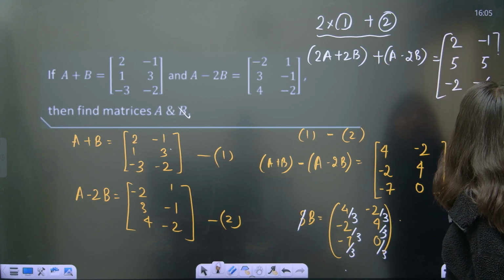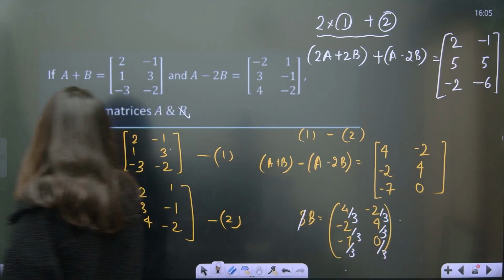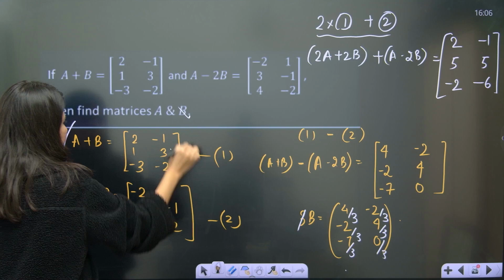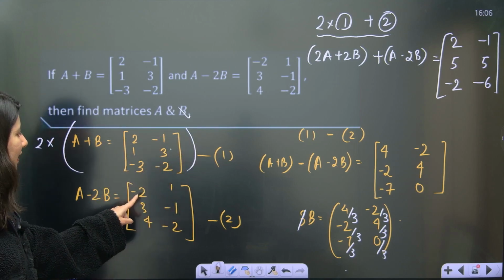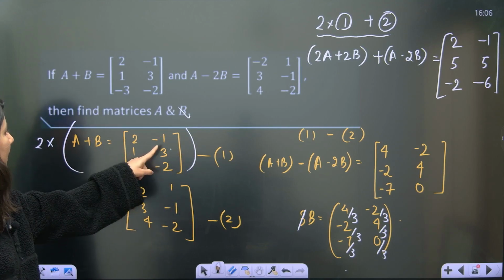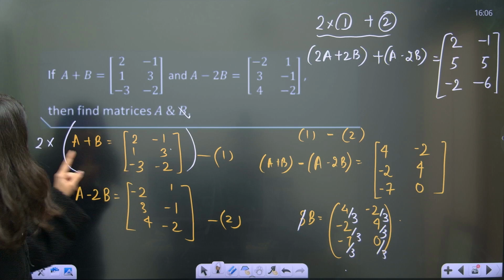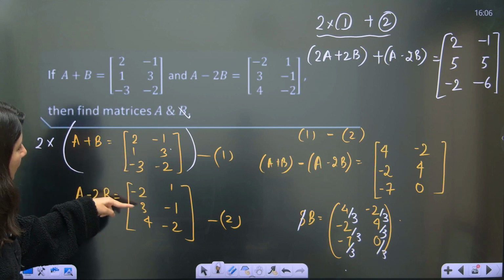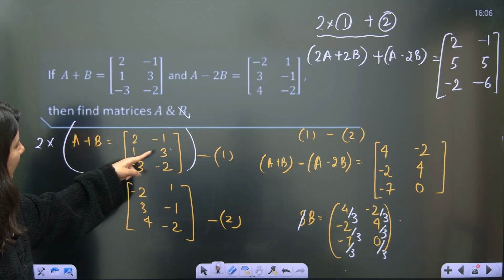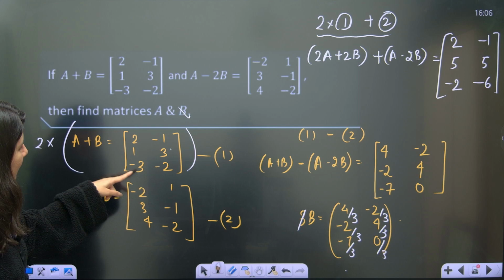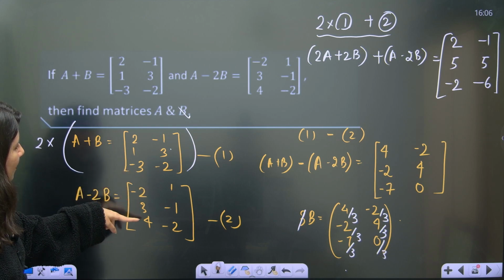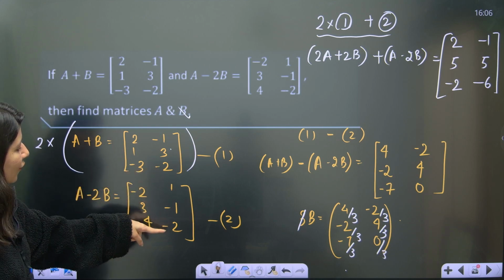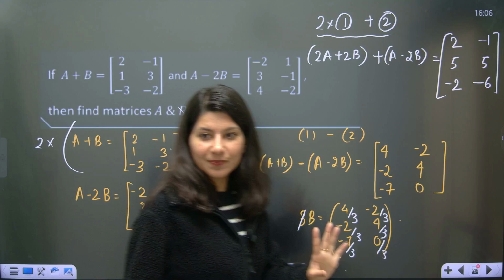Let me check one more time. So what we are doing is we are multiplying 2 in this and add. 4 minus 2 is 2, correct. Then minus 2 plus 1 is minus 1, correct. Then 2 plus 3, 5, 6 minus 1, correct. Then minus 6 plus 4, minus 2, minus 4 minus 2 is minus 6, that's it.